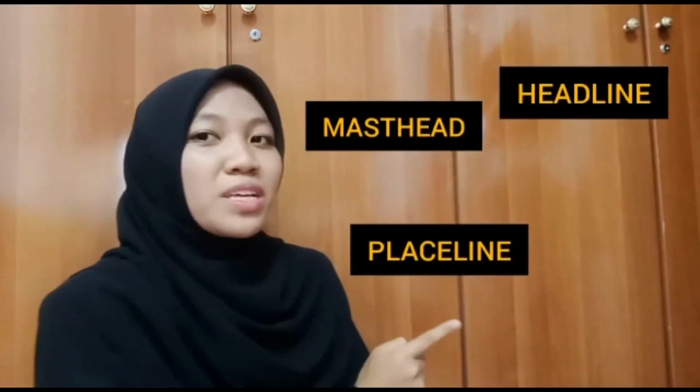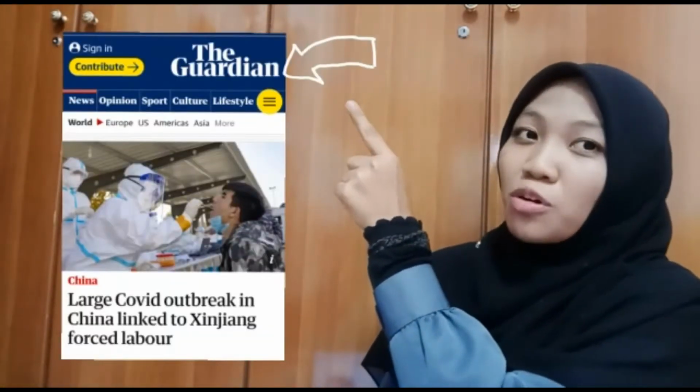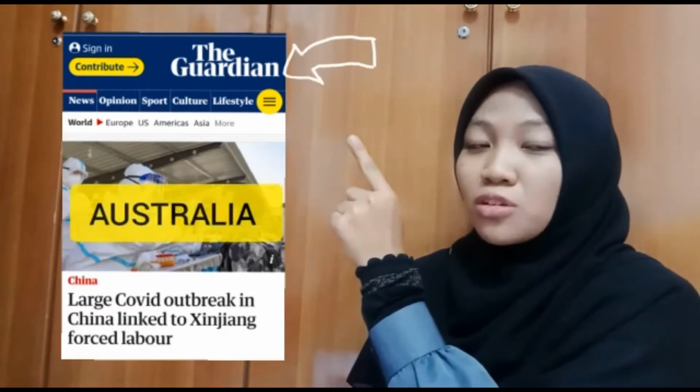Now, I will tell my findings about my second news, which covers the masthead, headline, baseline, and byline. The masthead of this news is The Guardian, which is located on the top of the news, and this international news is from Australia.